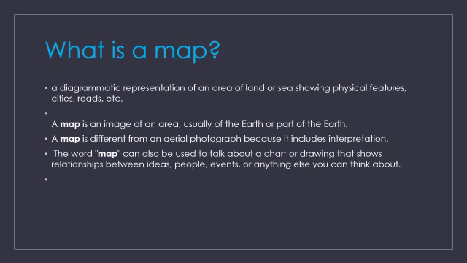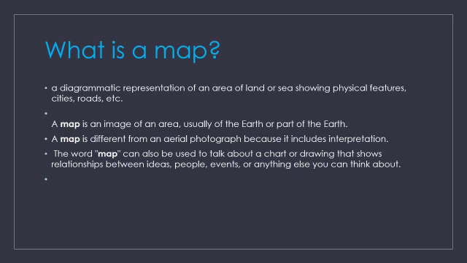What is a map? In the previous chapter we learnt about the globe, and in this chapter we are learning about maps. A map is a representation of an area of land or a sea which shows the physical features, cities, roads. So everything will be represented on a flat paper. It is an image of an area, usually of the earth or a part of the earth. The word map can also be used to talk about a chart or drawing that shows the relationship between ideas, people or events. So this also can be said as a definition for map.